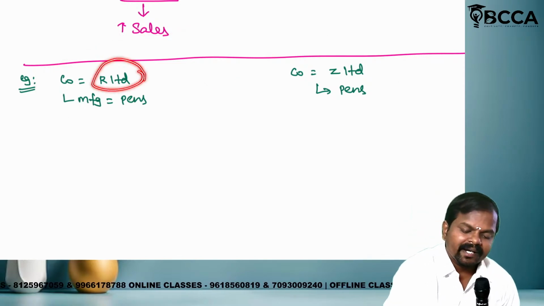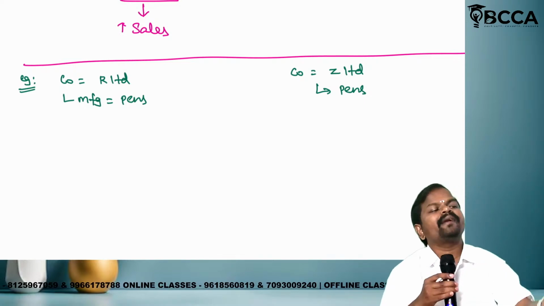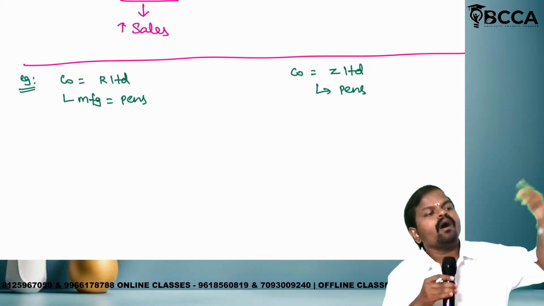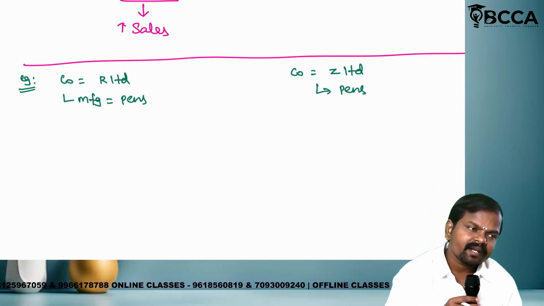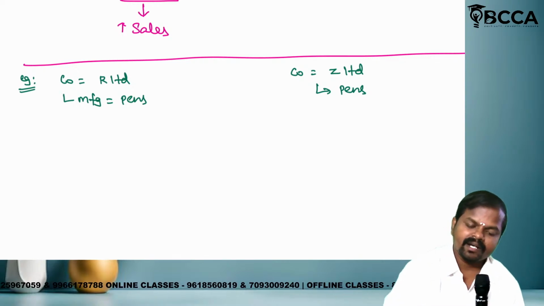So, R Limited, Z Limited. In the view of R Limited, Z Limited is a competitor. In the view of Z Limited, R Limited is a competitor. Is it clear? Excellent. Listen carefully.